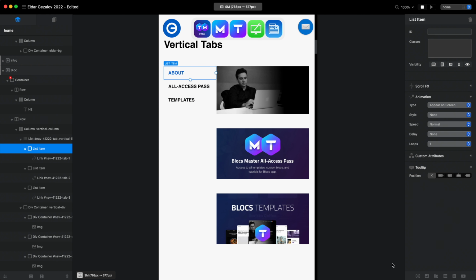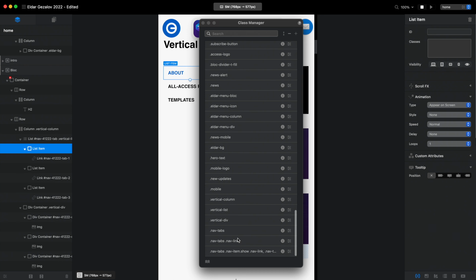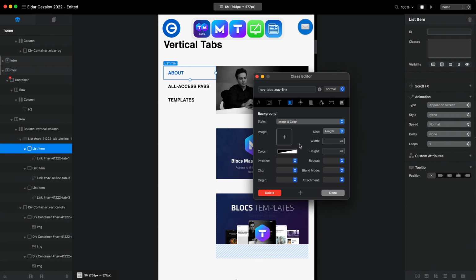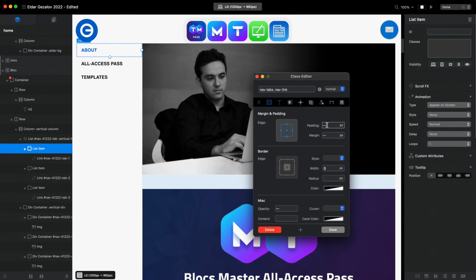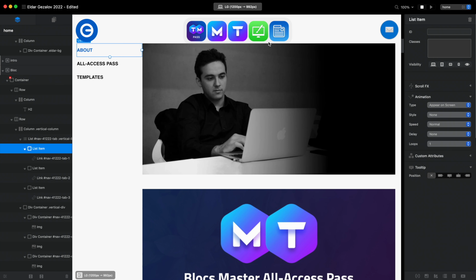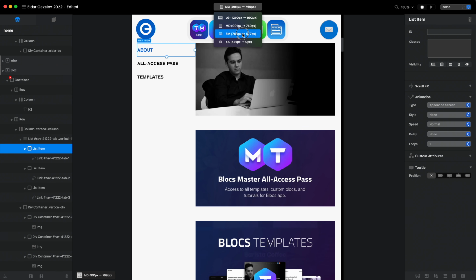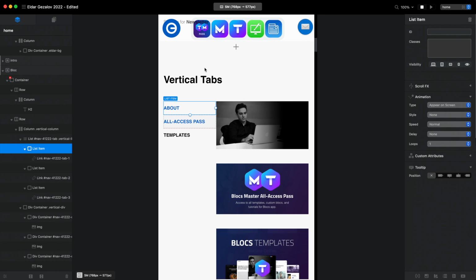For example, for the list item, let's go to nav tab, nav link. I think we have some padding, and we can also get rid of that here if we delete the padding like this. So maybe not up and down, but on the sides we can get rid of this padding, so it starts exactly from the start of the brick, from the left edge. And now if we go to other breakpoints, I think we will have more space.